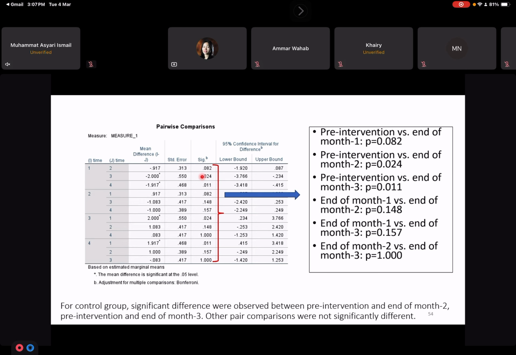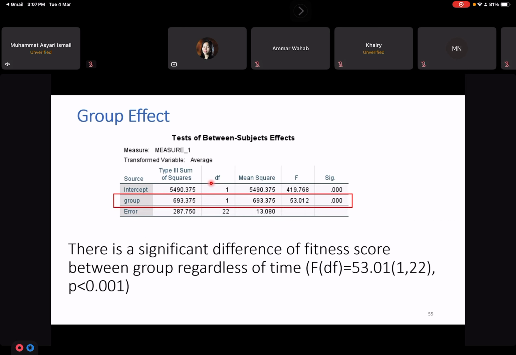Only got 2 significant. Okay, so next, time effect we know already, time effect is significance. For intervention group, all the pairwise comparison for the time is significant. For the control group, only 2 pairwise comparison for the time is significant. So the time effect we have already settled. So now we move on to the group effect.